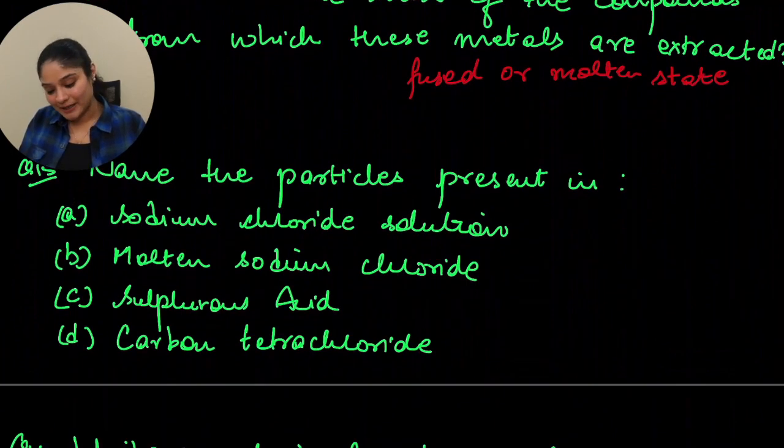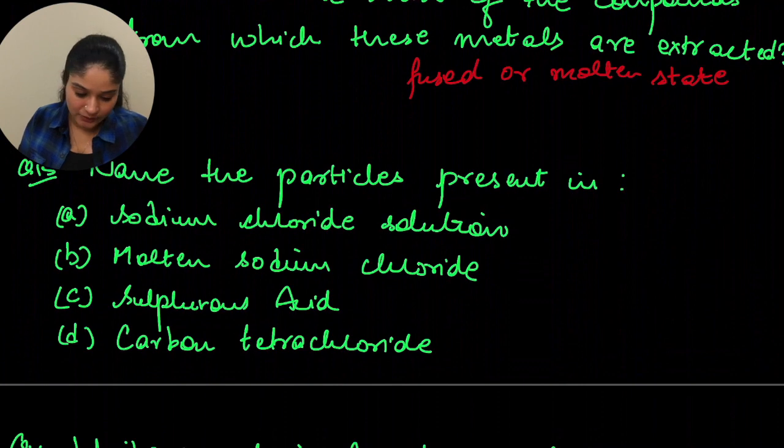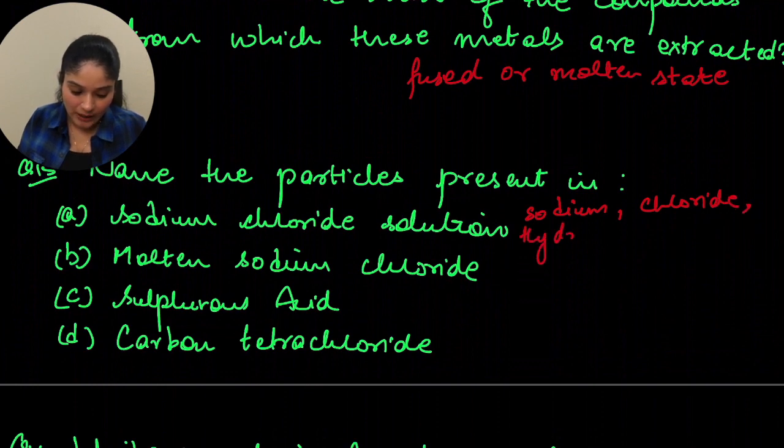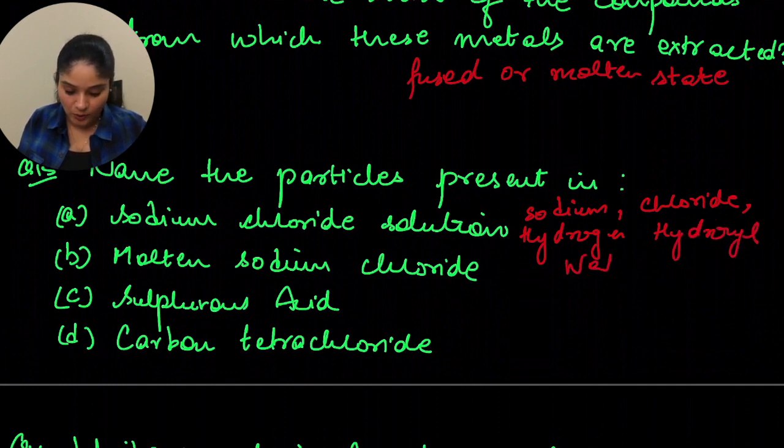Name the particles present in. So what are the main particles present in that you have to identify here? So when we talk about sodium chloride solution, you have sodium and chloride ions, these two ions will be present definitely. Along with that you will have hydrogen ions, you will also have hydroxyl ions, and you will have water molecules.